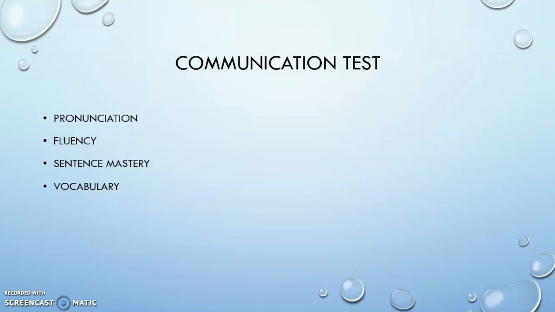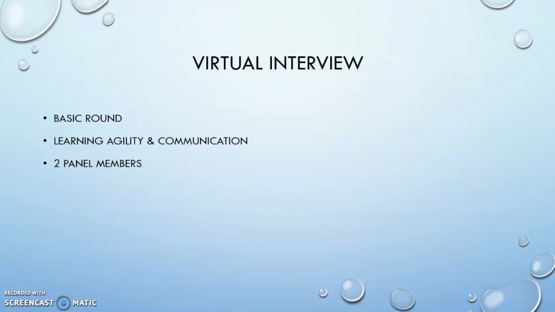Okay. So now if you are done with stage 1, stage 2 and stage 3, you will move on to the virtual interview. So remember, stage 1, which is the online written exam, and stage 4, which is the virtual interview, are the elimination rounds. Stage 2 and 3 are mandatory rounds which you are supposed to attempt, but they are not elimination rounds. Stage 4 is a virtual interview, which is a basic interview round. They will check your learning agility and communication. There would be a panel of 2 members.